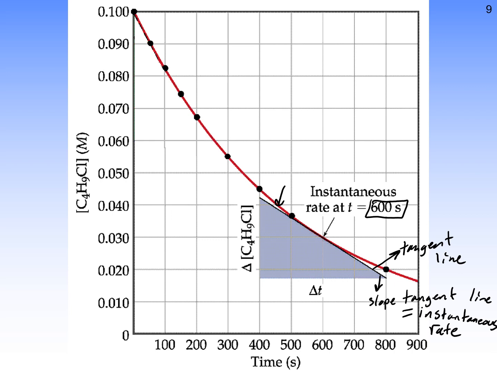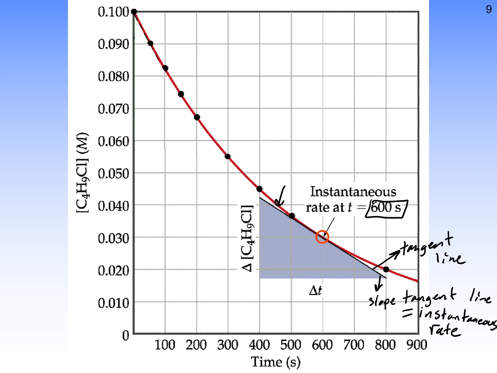Now, if you've taken calculus, you know there is a very easy way to determine the slope of the tangent line, and that is to take the derivative of the curve that you are looking at. Calculus is not a prerequisite for this course, so I'm not going to be asking you to do that. But this is how we would determine it nonetheless, and you should have a basic understanding of how we could get an instantaneous rate. I'm not actually going to ask you to calculate it using calculus. We have other ways of determining initial rates or instantaneous rates in the chapter that don't involve calculus, but you should have an idea of where it comes from.